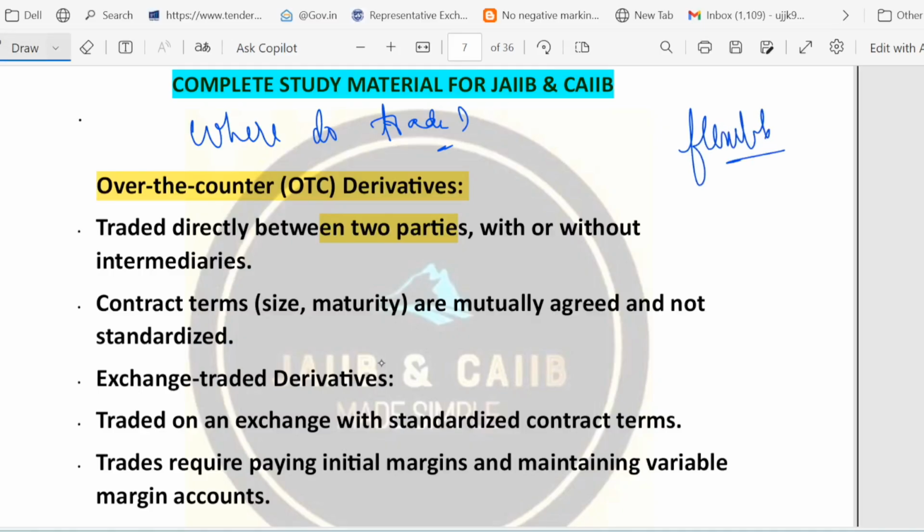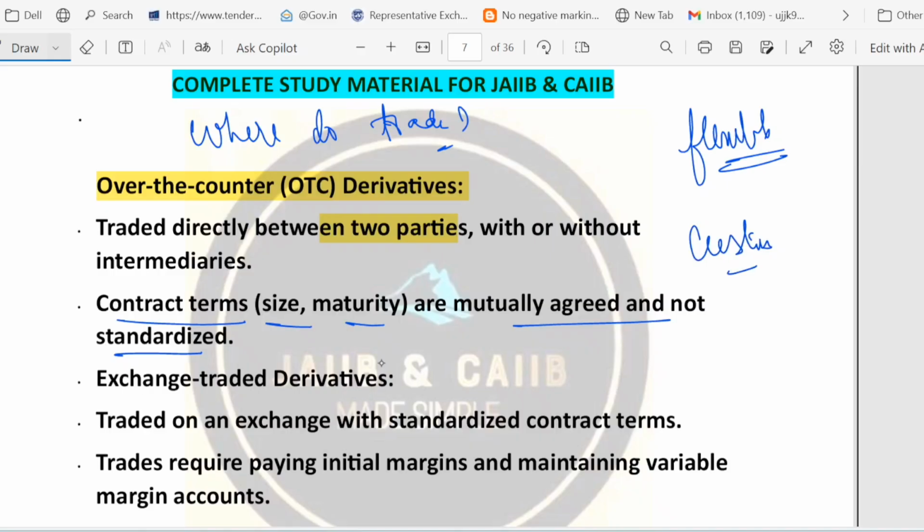These deals are flexible. Okay, the size, the terms, the maturity, they are agreed between the two sides. The contract terms like size and maturity are mutually agreed. And one more point is that they are not standardized. Okay, so because they are custom, counterparty risk is higher. Yes, since these deals are custom, which kind of risk is higher?